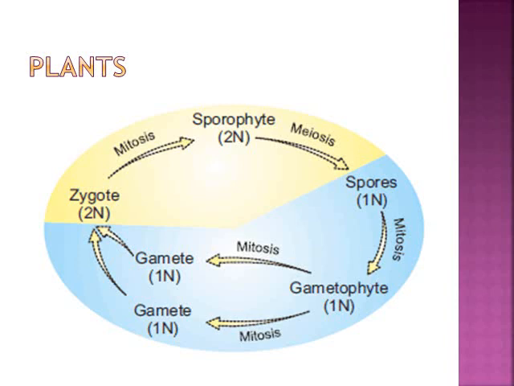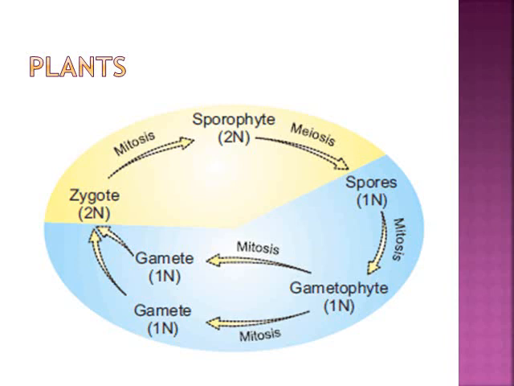So move toward the flower part. In the flower there are reproductive parts. Inside the flower there are the male and female parts of the plant body. Inside these parts there will be formation of gametes: in the male part, the male gamete, and in the female part, the female gamete.